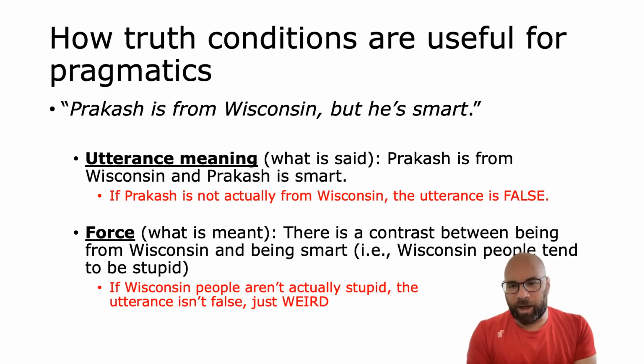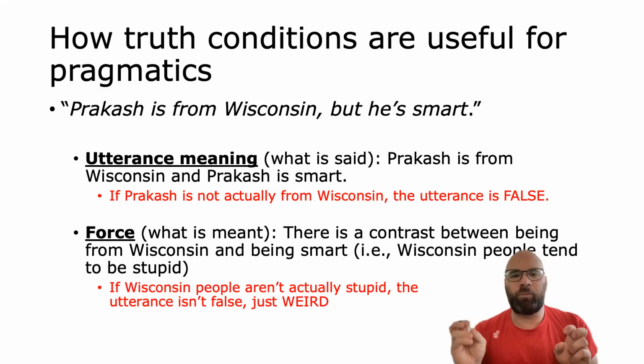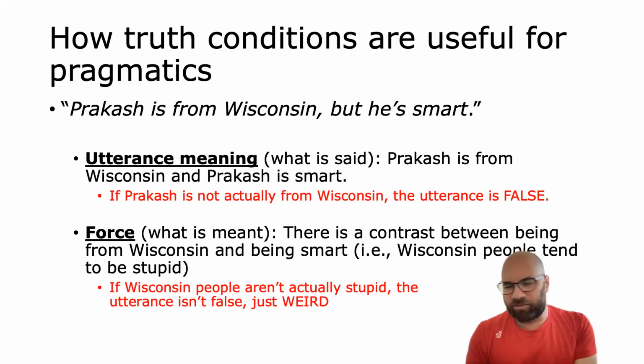So if the reality is that Wisconsin people are not stupid, and then I say, Prakash is from Wisconsin, but he's smart, that doesn't mean that I said something false. It means that I said something weird. I said something that doesn't really make sense. I said something that is not really appropriate to say, but I didn't say something false, right?